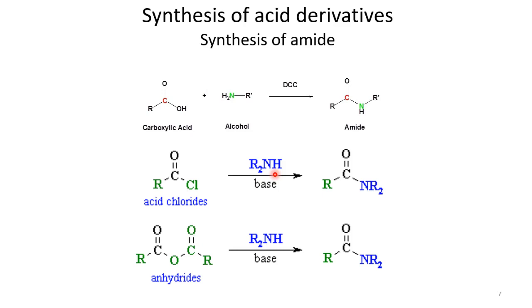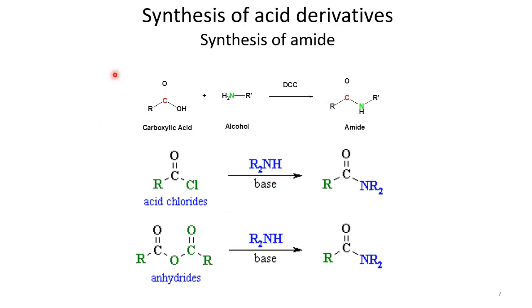Different methods can be used to synthesize these amide type compounds. The three most commonly used methods are: first, direct synthesis from carboxylic acid; second, synthesis from acid chloride; and third, synthesis from anhydride. One thing to mention is why acid chlorides and anhydrides are more reactive than carboxylic acid, because this reaction proceeds through the tetrahedral intermediate.